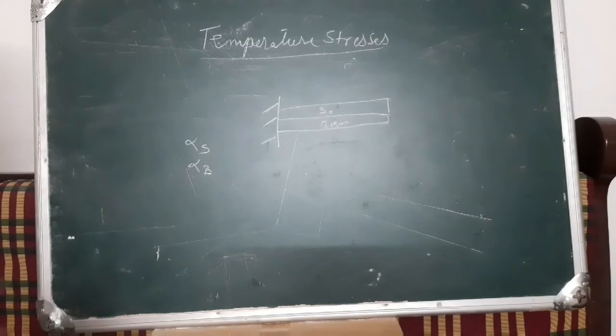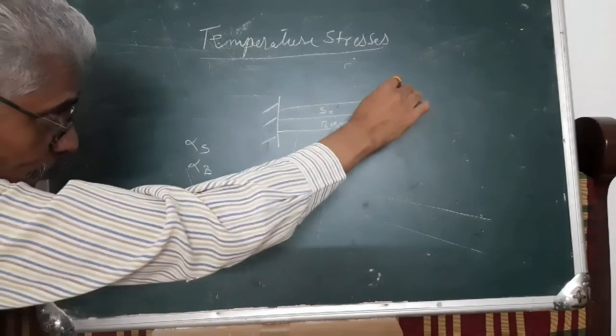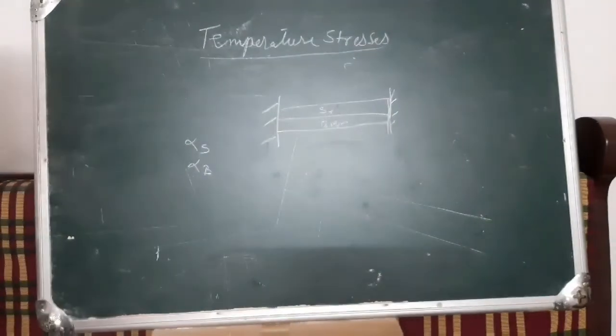Now in this case, if both are a composite section, what we have seen, in that case both will be taking the same heat and the same load, that we say it is a composite section or a compound section. Now if we heat this particular bar, what will be the changes in that case? What will be the type of stresses that will be occurring in brass and the steel rod, they will not be the same.